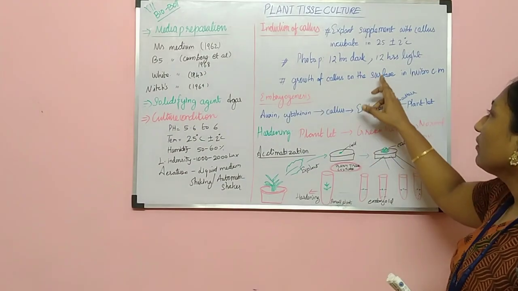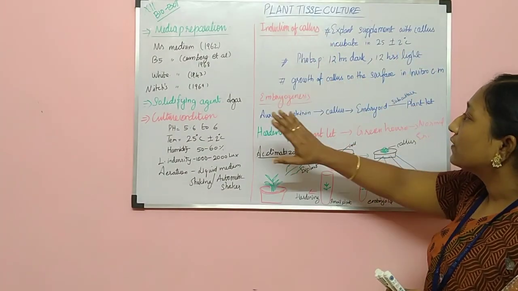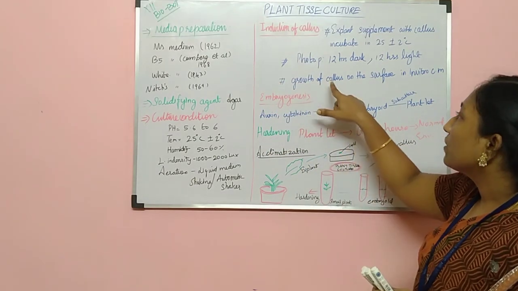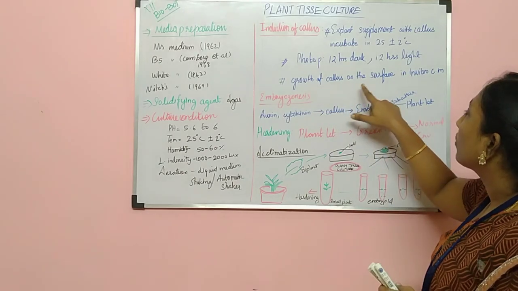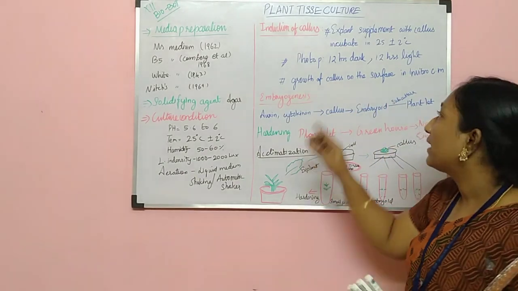After we provide all those facilities, you can find a small growth in the culture medium. From the explant you can see a small extra growth. What is it called? It is called callus.